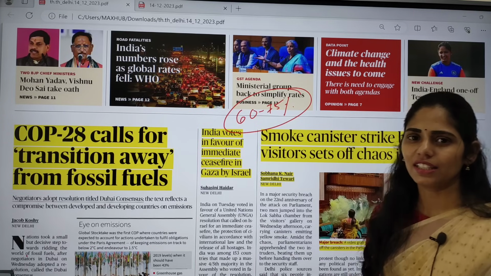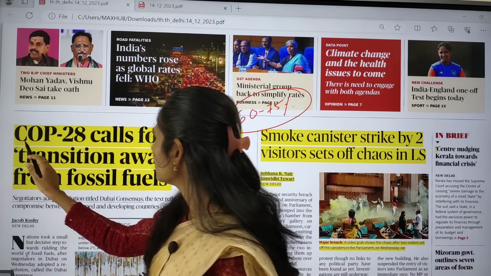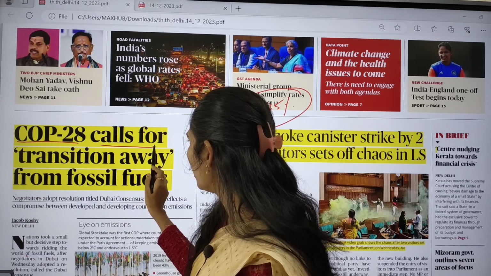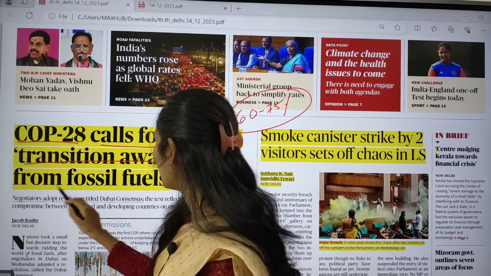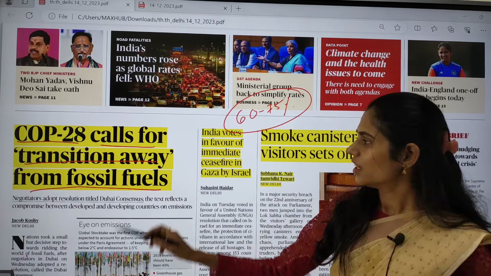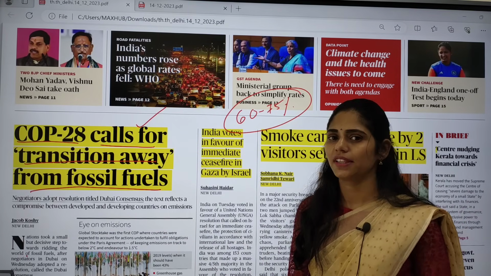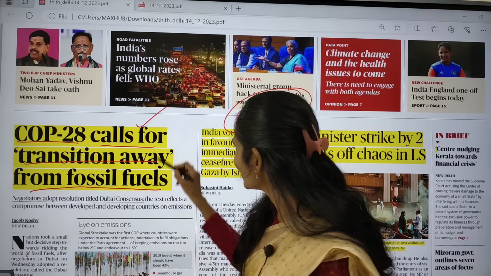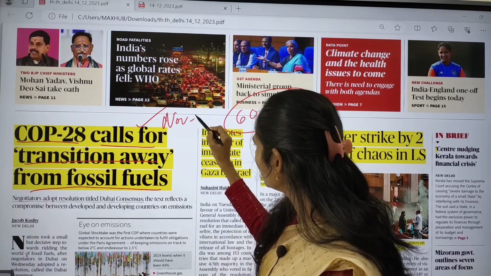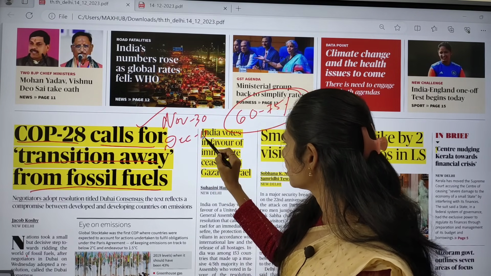So let us see the front page of The Hindu today. The first article is: COP28 calls for transition away from fossil fuels. Yes, COP28 concluded recently on December 12th. It started on November 30 and concluded on December 12th.